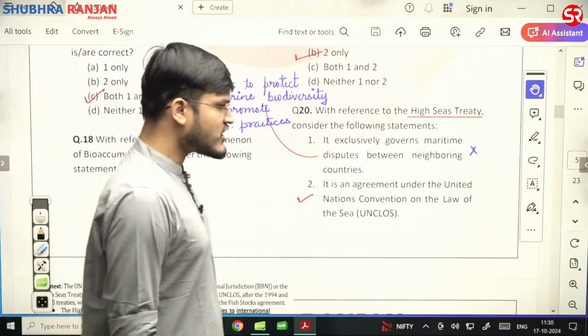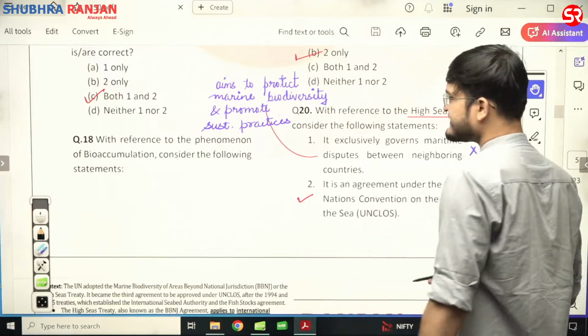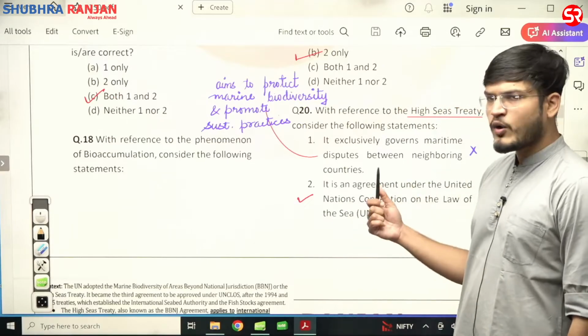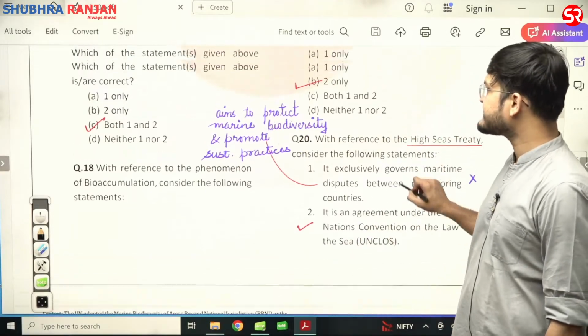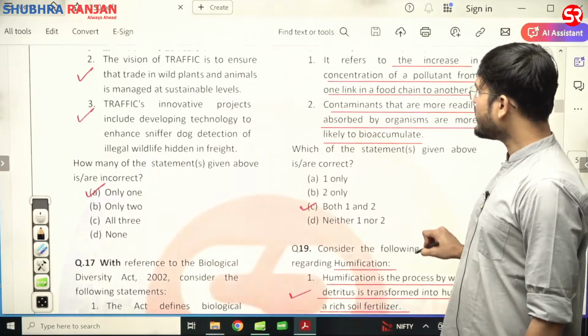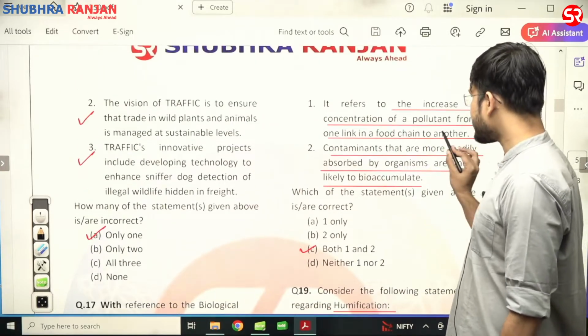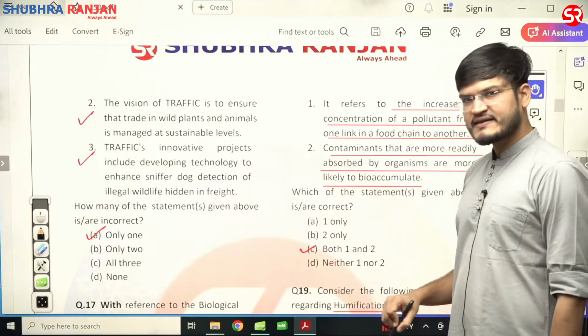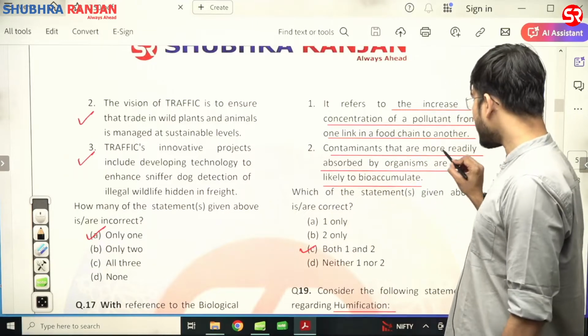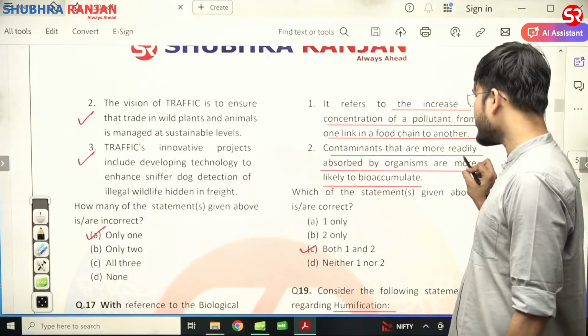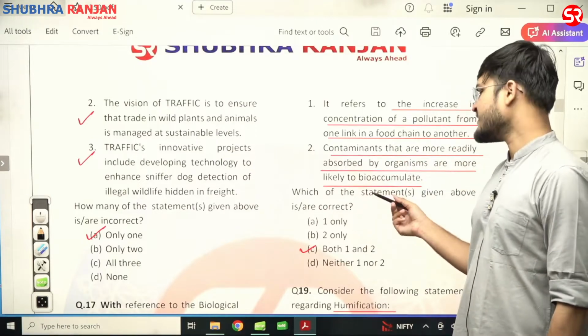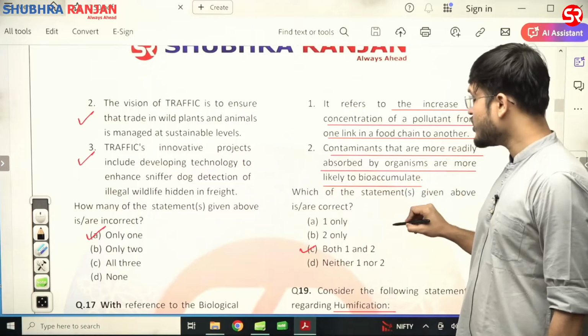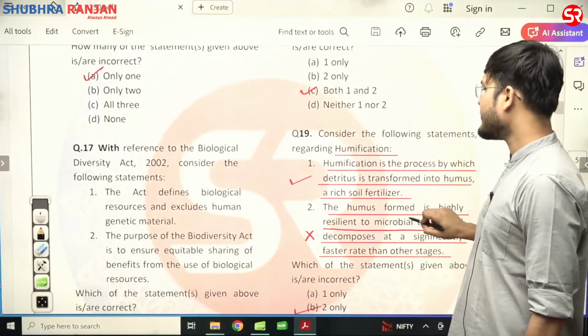Now, let us see question number 18. Question number 18 says, with reference to the phenomenon of bioaccumulation, consider the following statements. First statement refers to the increase in concentration of pollutants from one link in a food chain to another. First statement is correct. The second is contaminants that are more readily absorbed by the organism are more likely to bioaccumulate. Second statement is also correct. Very simple statements. Both the statements are correct. C is the right answer.